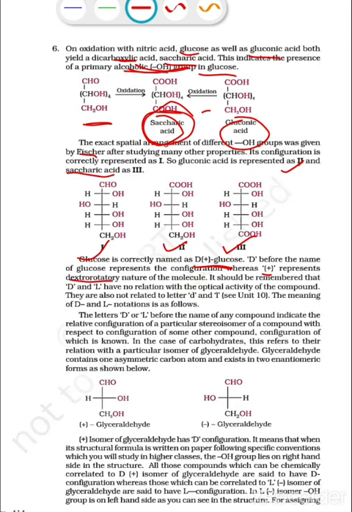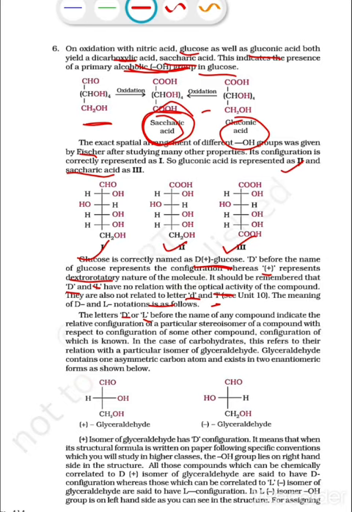It should be remembered that capital D and capital L have no relation with the optical activity of the compound, with the dextro and levo forms. They are also not related to small d and small l, which are about the dextro and levo rotatory nature. The meaning of D and L notation is as follows. So let's see what is the meaning of capital D and capital L.